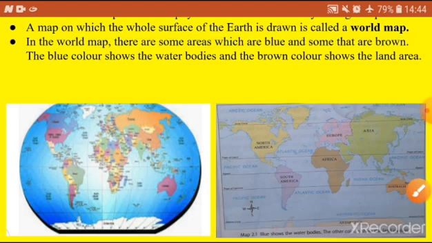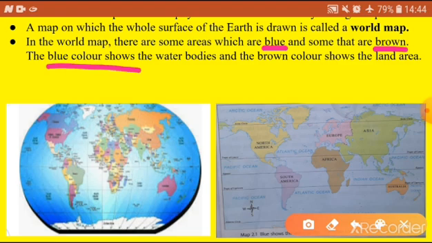In the world map, there are some areas which are blue and some that are brown. The blue color shows the water bodies and the brown color shows the land area. Here not only brown color, other colors are also there. See here, look at this picture.